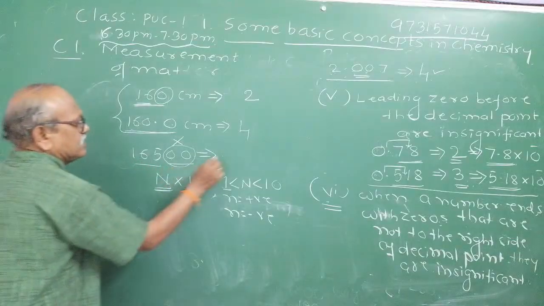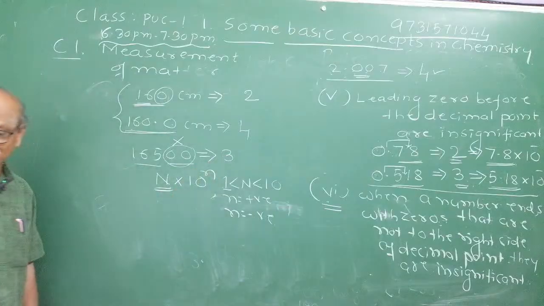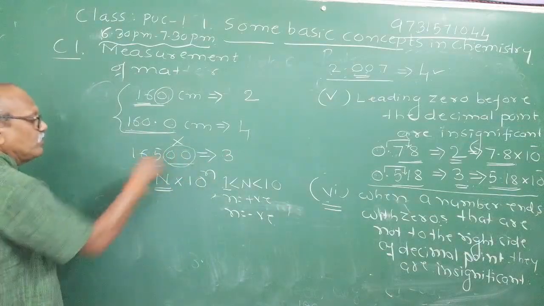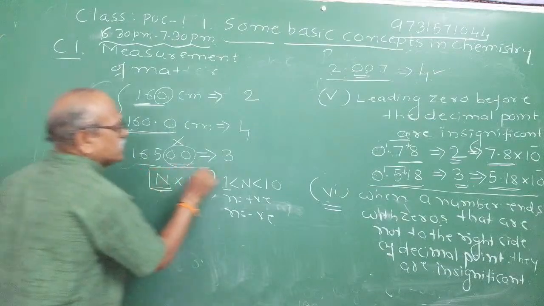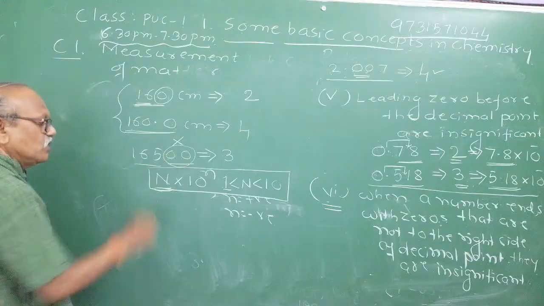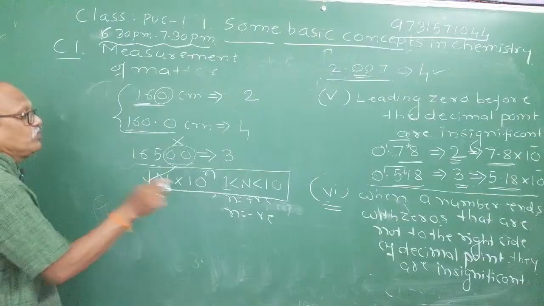Then you can write the answer as how many significant figures are there? 3 significant figures are there. Okay. Now I will teach you. This problem of number of significant figures is confusing whenever a number ends. In order to solve this, you have to write it in the scientific notation. Now, how can you write it?